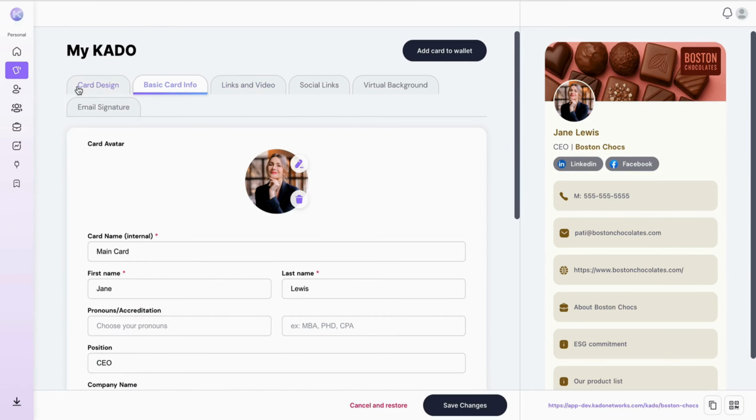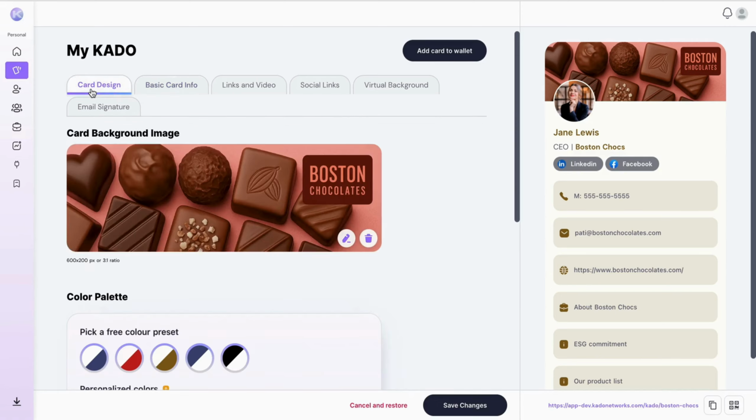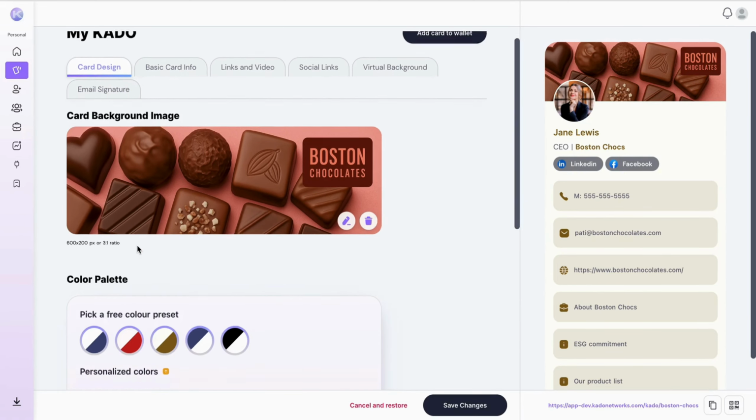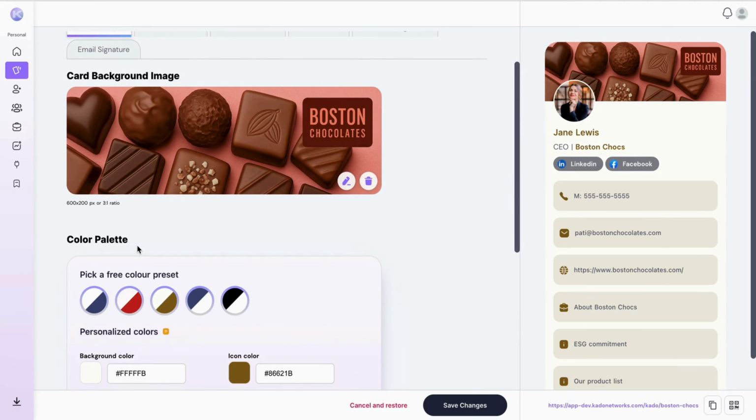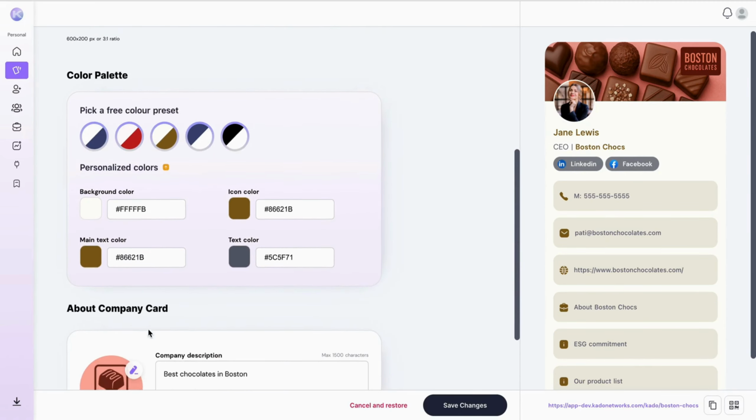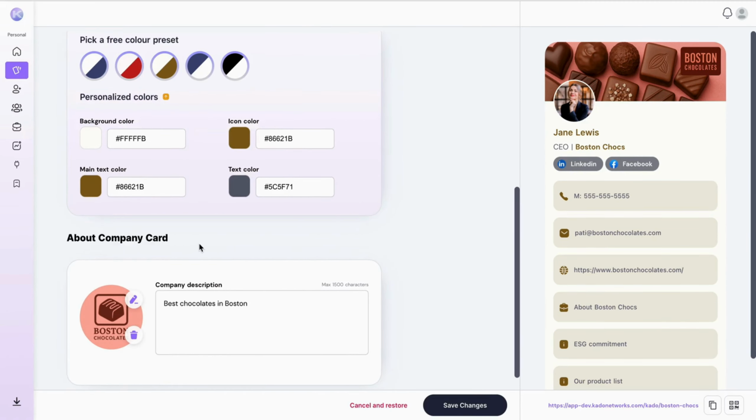And finally, and perhaps most importantly, under your profile, you will now find the Card Design tab, which you would typically see within the Company Design section. You'll observe that the interface is precisely the same, with the singular modification being the addition of the About Company card. This particular card is something you would ordinarily encounter within the company management area.